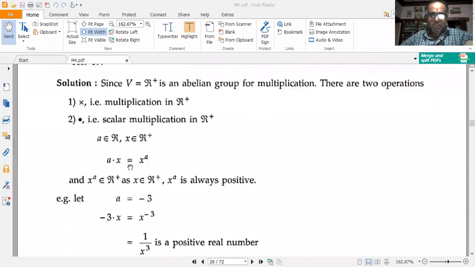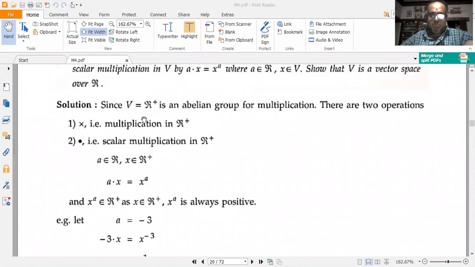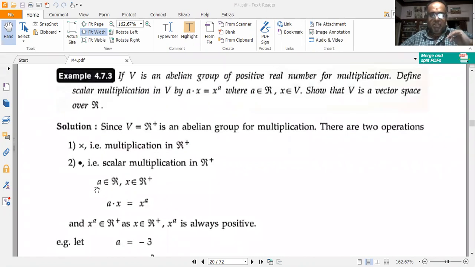You should be a little bit careful here. I have got both scalar multiplication and normal multiplication. I have got normal multiplication in R plus, and I also have the scalar multiplication in R plus. So for A belonging to R and X belonging to R plus, I have A into X is equal to X to the power of A. And X to the power of A always belongs to R plus, since X belonging to R plus means that X to the power of A is always positive.